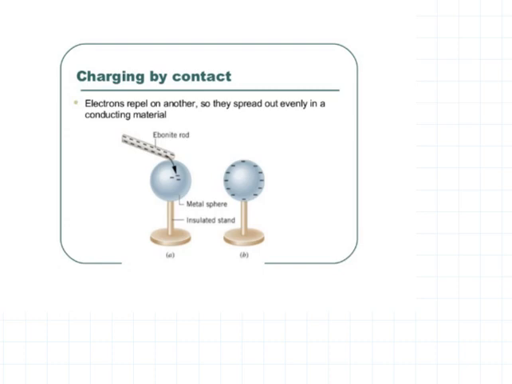Now in the case of conduction or charging by contact, the same ebonite rod is kept in touch with the metal sphere so that negative charges will be sent to the metal sphere, which was electrically neutral in the beginning, and now you can see that those negative charges are spread uniformly over this metal sphere. So this is the method of conduction or charging by contact. You can see that this ebonite rod is in contact with the metal sphere.